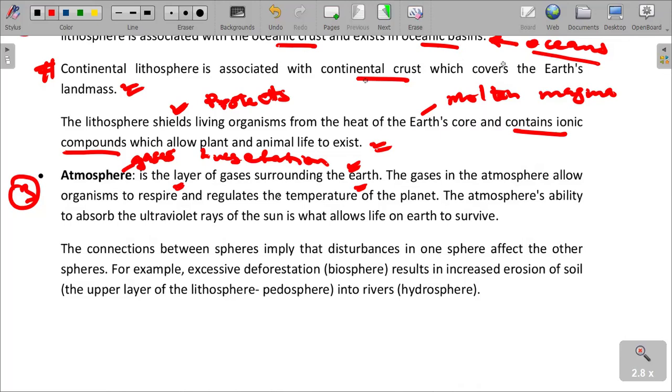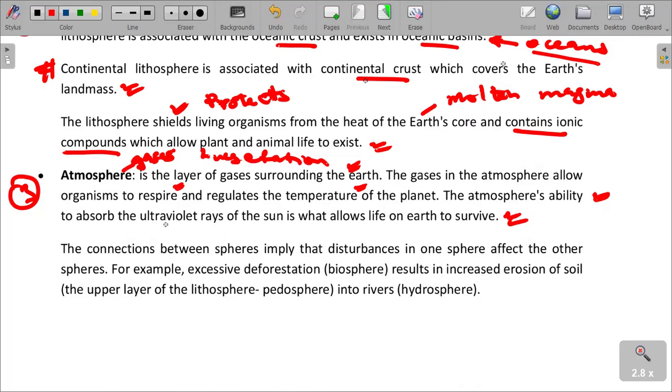So the incoming radiation from the sun does not overheat the Earth. It is shielded from the plants and from various organisms that live on the earth. So what we are saying is that the atmosphere also regulates the temperature of the planet. The atmosphere's ability to absorb the ultraviolet rays of the sun is what allows life on earth to survive. I'm sure that we are quite aware that it is the atmosphere, like I just said, that actually absorbs the ultraviolet rays.